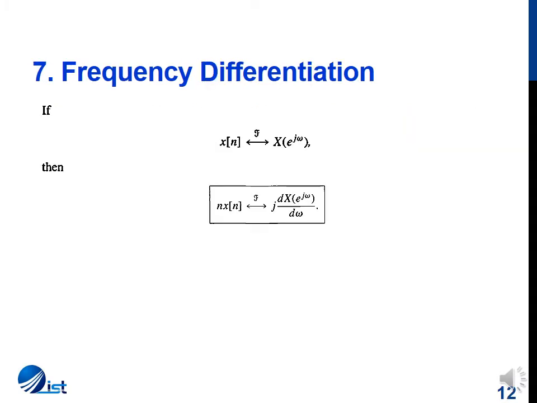The next property is the frequency differentiation property. A derivative of the Fourier transform is possible because it is a continuous function of frequency.